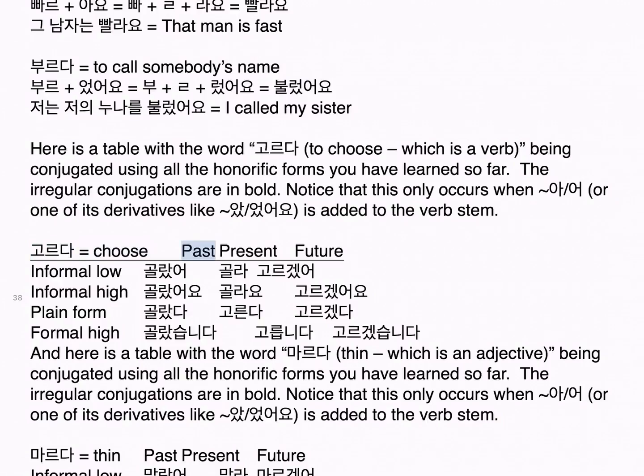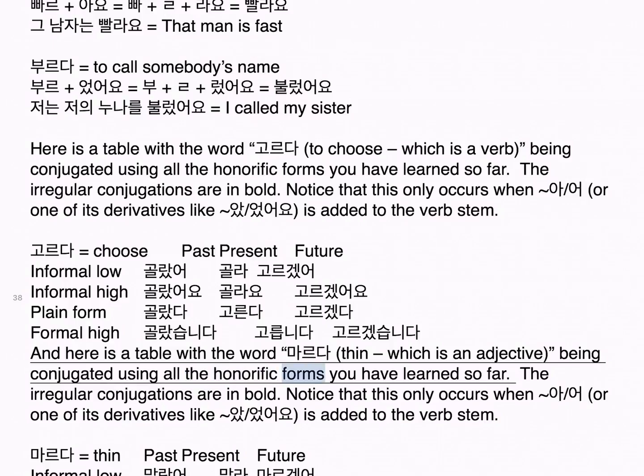고르다, choose. Past, present, future. Informal low: 골랐어, 골라, 고르겠어. Informal high: 골랐어요, 골라요, 고르겠어요. Plain form: 골랐다, 고른다, 고르겠다. Formal high: 골랐습니다, 고릅니다, 고르겠습니다.